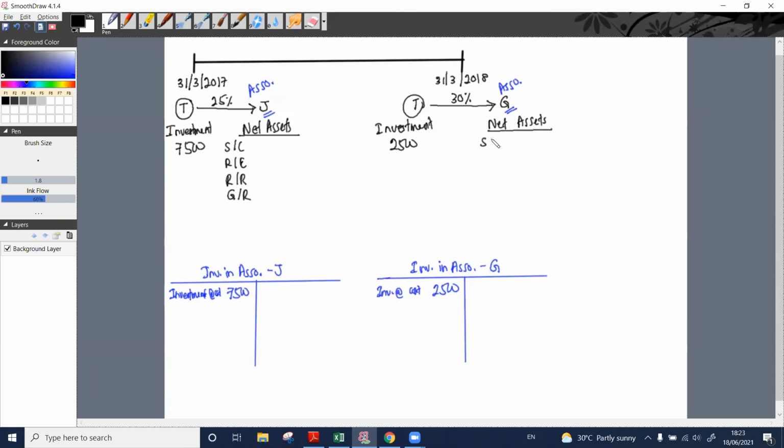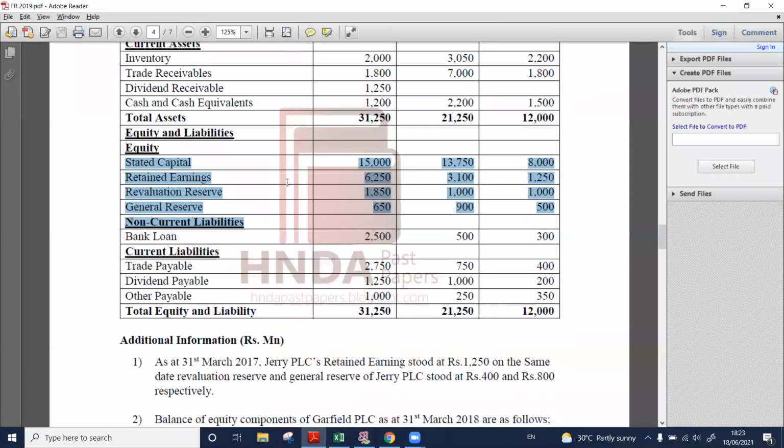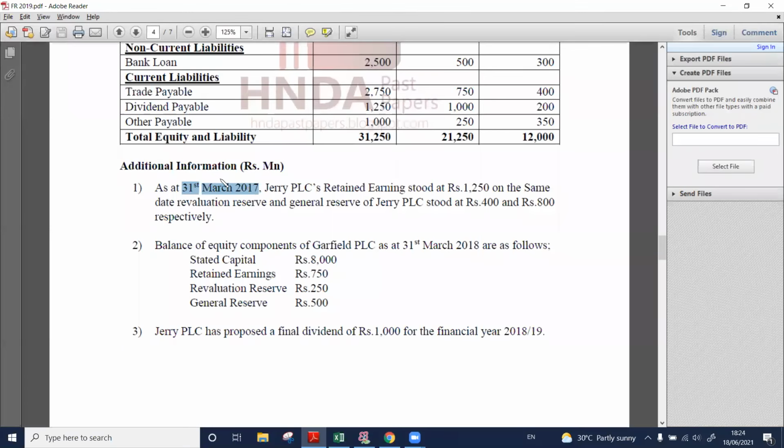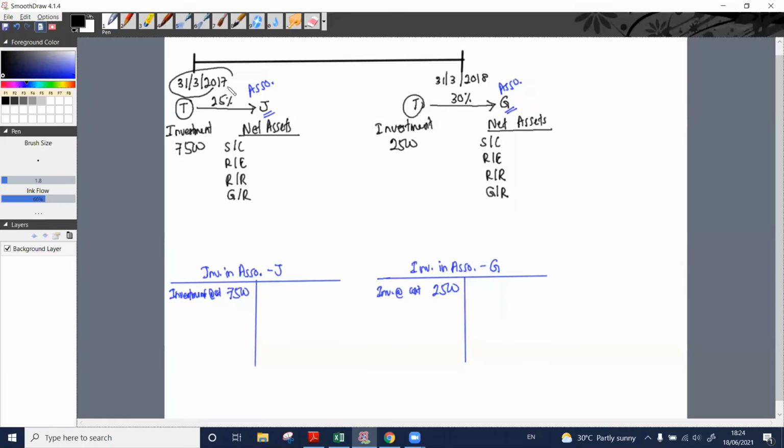Here also, we should know as at the acquisition date, what was the stated capital amount, what was the retained earnings amount, and what about the revaluation reserve value and the general reserve value? So what have they given us? As at 31st March 2017, it means as at the acquisition date. This is the acquisition date.